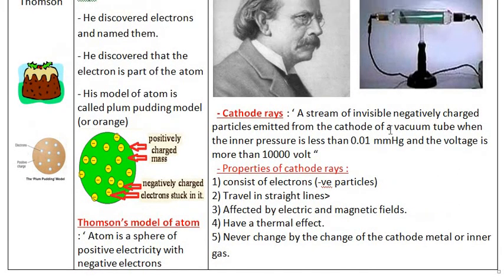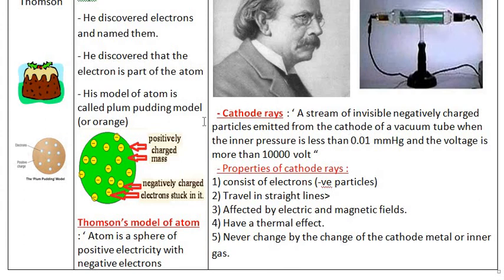This means that all metals or substances contain electrons. This is the conclusion of this experiment. The most important discovery of this experiment is that he discovered electrons are part of any atom.